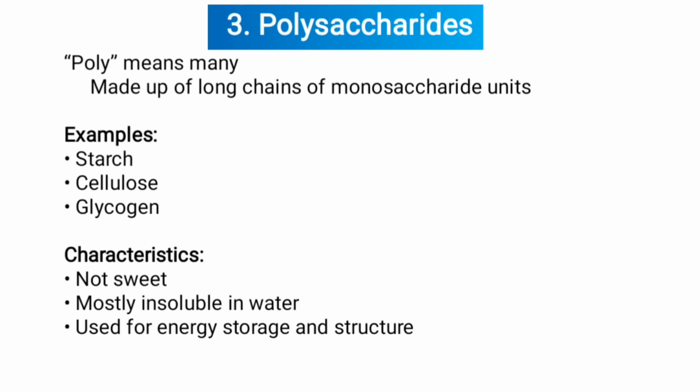Third one, polysaccharides. Poly means many, made up of long chains of monosaccharide units. Examples: starch, cellulose, glycogen. Characteristics: not sweet, mostly insoluble in water, used for energy storage and structure.